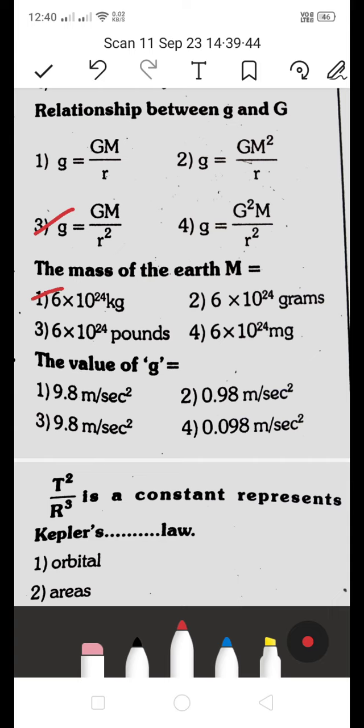Next, the value of g. What is the value of the small g? Is it 9.8 meter per second square, or 0.98 meter per second square, 9.8 meter per second square, 0.098 meter per second square, which is the right answer? The value of g is 9.8 meter per second square. The small g is the acceleration due to gravity on earth.